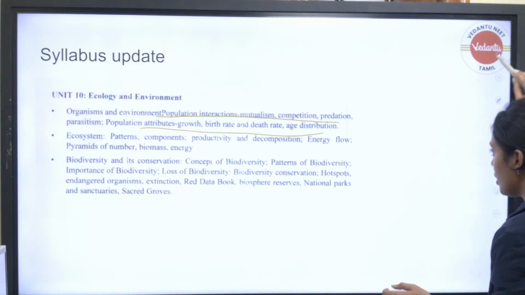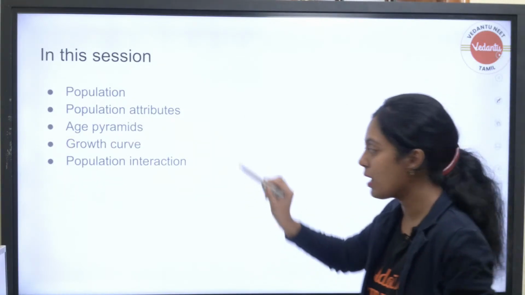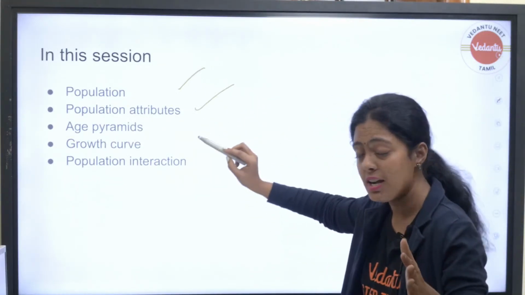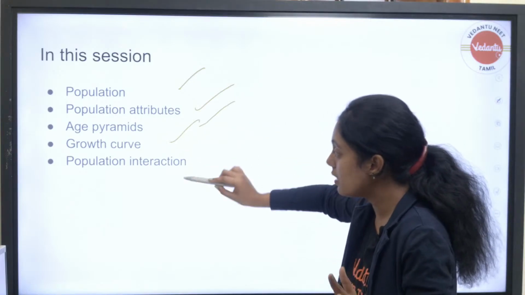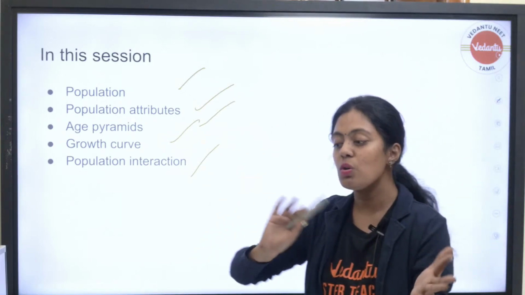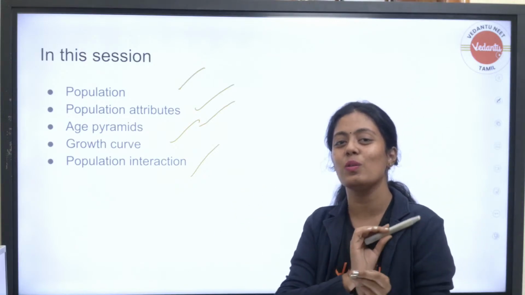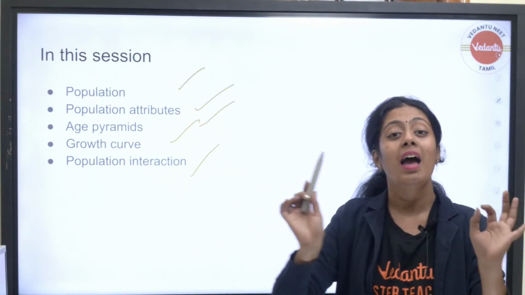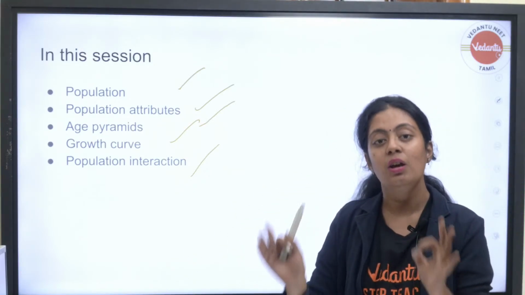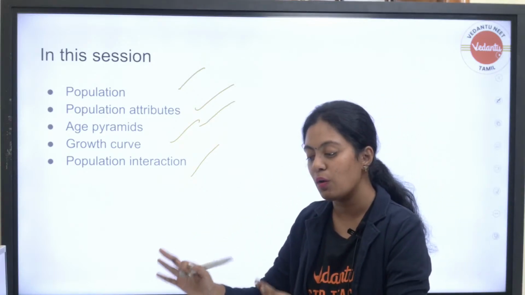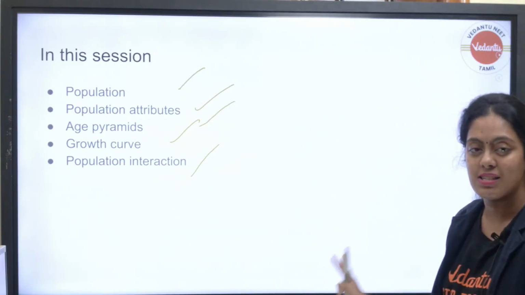So let's get into the session. Today what are we going to see? Population attributes, age pyramid, growth curve and population interaction. Those who are ready for the session, please give me a victory sign in the chat section so we can rock this session. I'll keep it simple and to the point. What is required from the NEET exam point of view is what we are going to do in today's session.